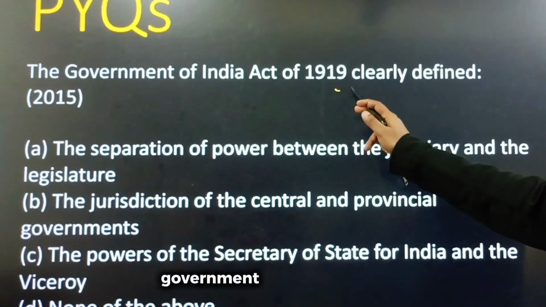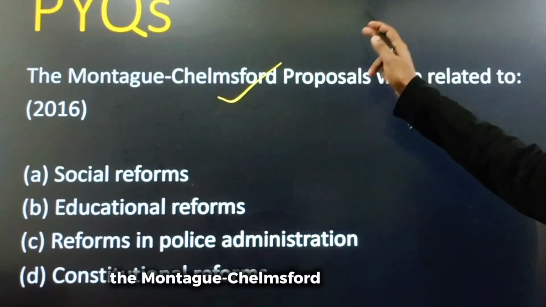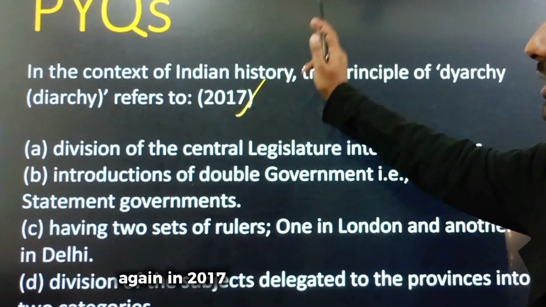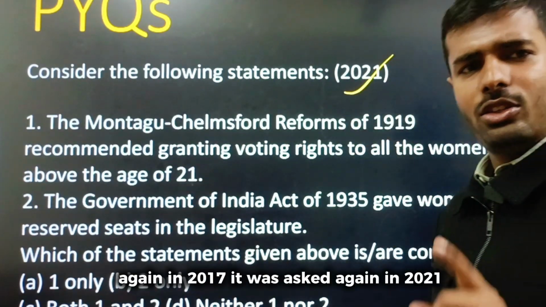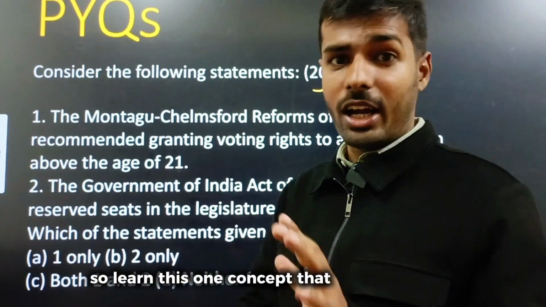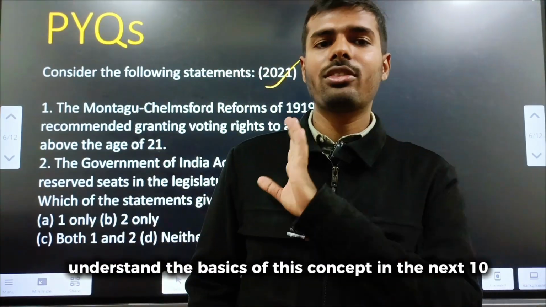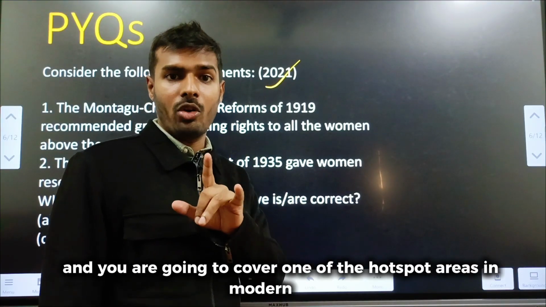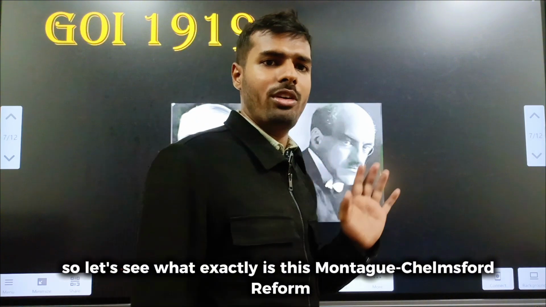You can see another question, Government of India Act 1919, the Montagu-Chelmsford Reforms in 2016. Again in 2017 it was asked. Again in 2021. So learn this one concept, that too not very deep. Understand the basics of this concept in the next 10 minutes, and you are going to cover one of the hotspot areas in modern India. So let's see. What exactly is this Montagu-Chelmsford Reforms?